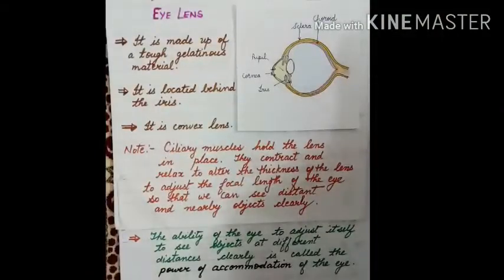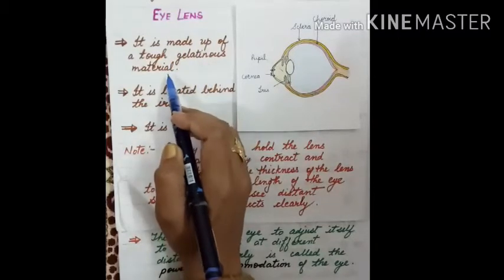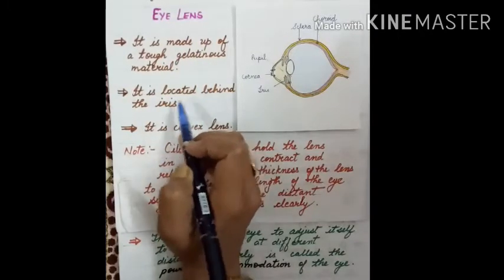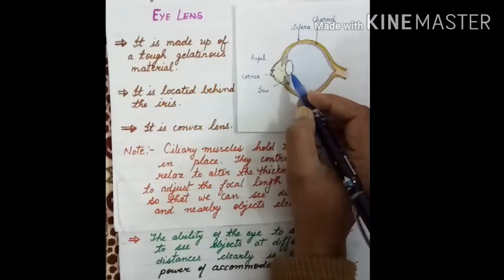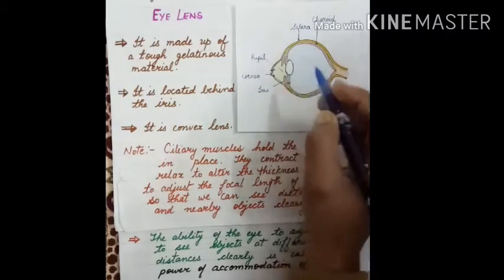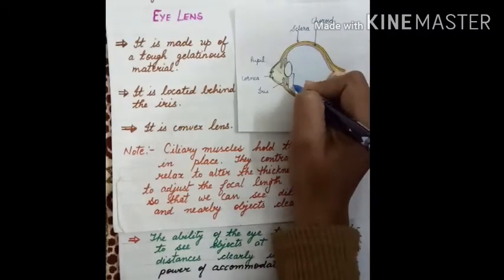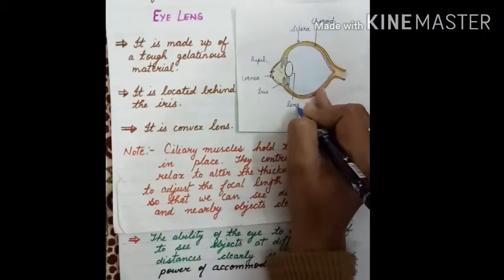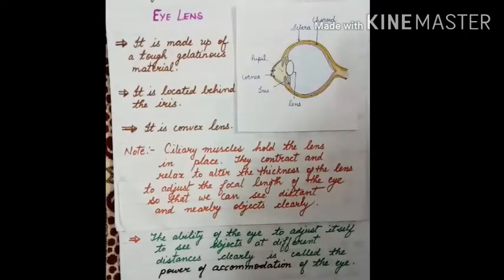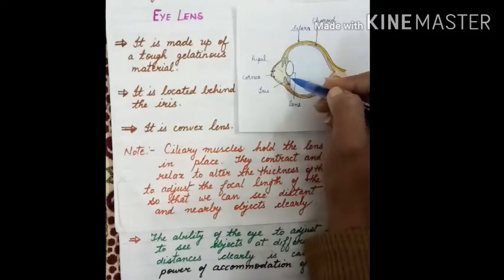Now, the next part is the eye lens. It is made up of a tough gelatinous material. It is located behind the iris. You can see in the picture, it is located behind the iris. This structure is known as lens. And lens is convex in shape. You can see it bulges out, slightly curved outward. So it is a convex lens.